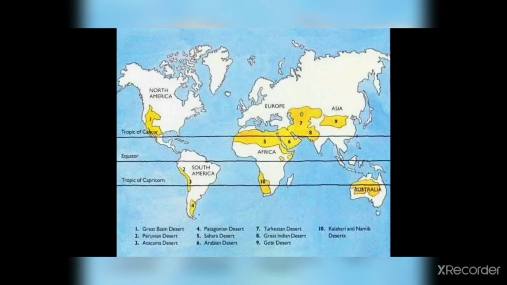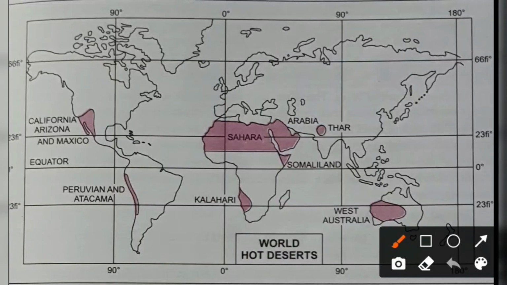Arid, semi-arid, and subhumid climatic regions are best suited for aeolian features, leading to a variety of features. These drier parts occupy central and western regions of the continents that are on the leeward side of the easterly rain-bearing winds coming from the oceans.